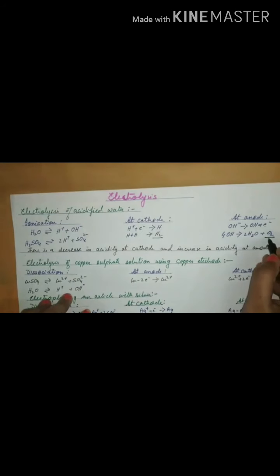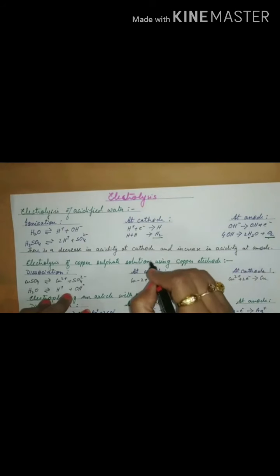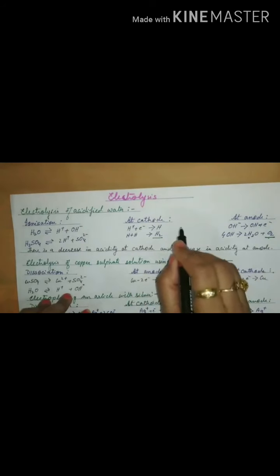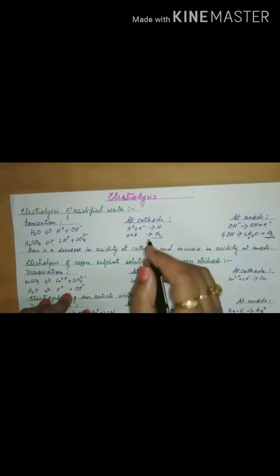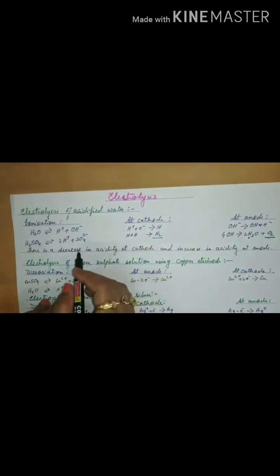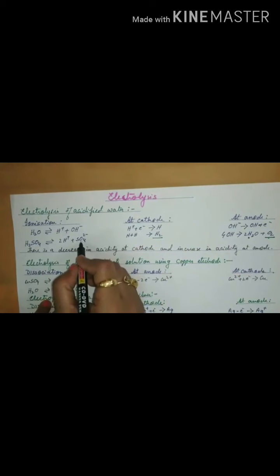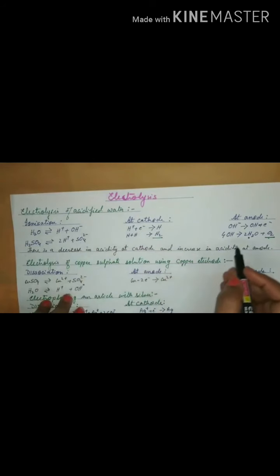But along with oxygen, water is also given, and it is coming back to the electrolyte, where due to the acid it dissociates into H plus and OH minus again. At the same time, the sulfate ions also go towards the anode with a tendency to get discharged, but preferentially OH gets discharged.